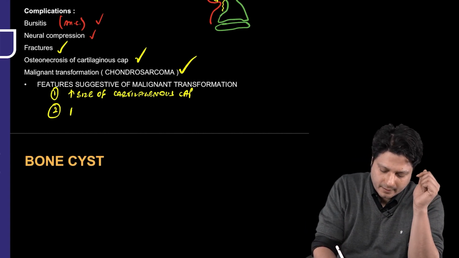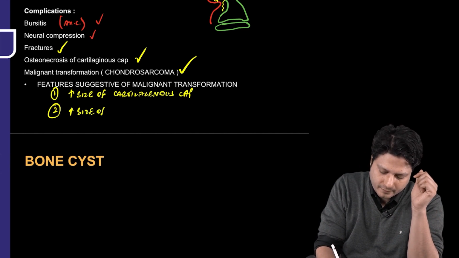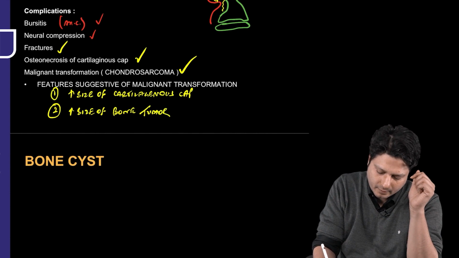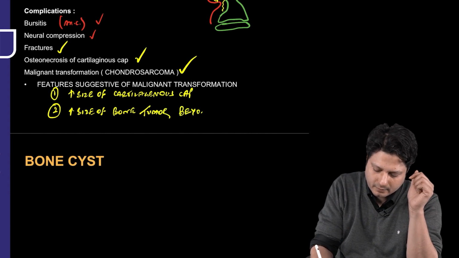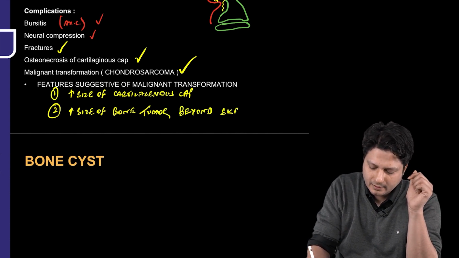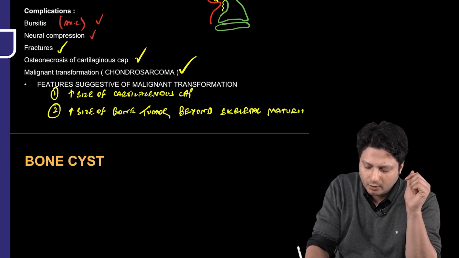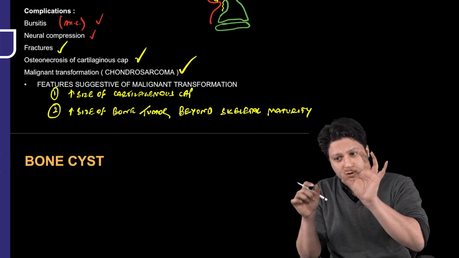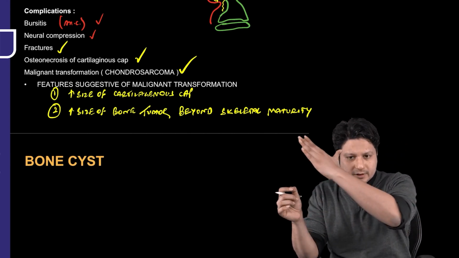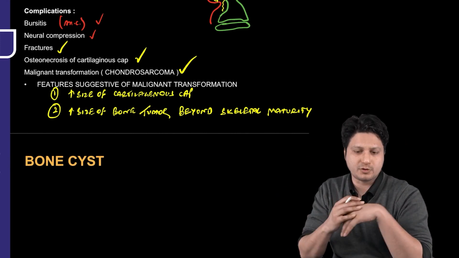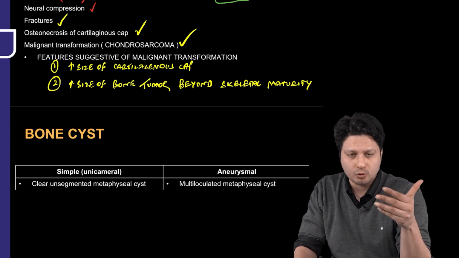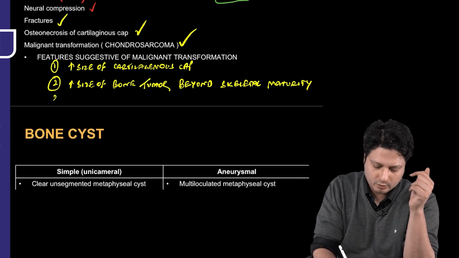Second is increasing size of the bone tumor beyond skeletal maturity. Now, all of us know that one of the characteristic findings for osteochondroma is that the growth of the tumor stops at skeletal maturity. But if it continues to grow beyond skeletal maturity, then it is a sign that it could be getting converted into a malignant transformation or chondrosarcoma.